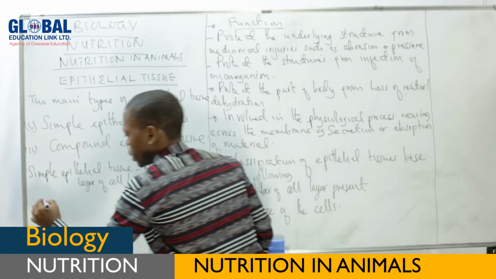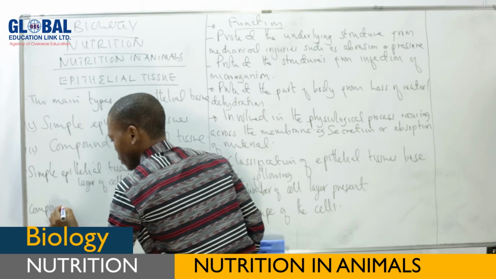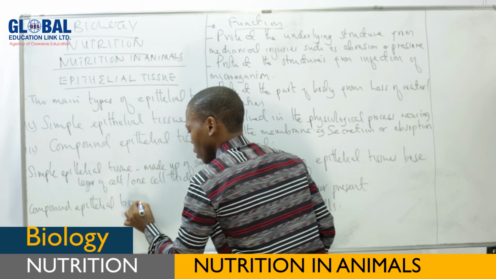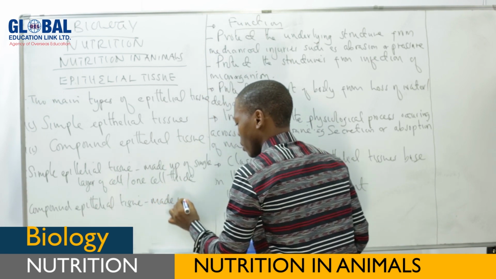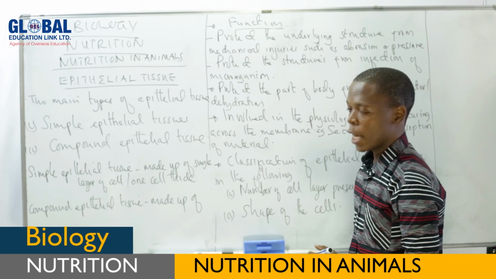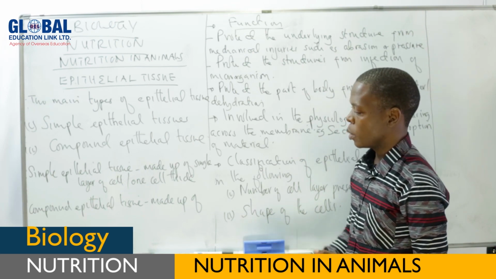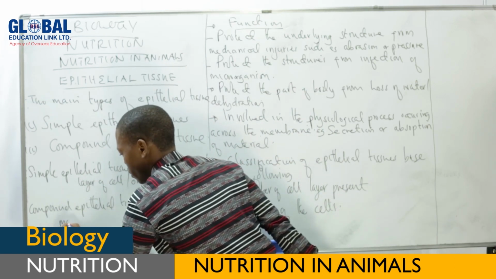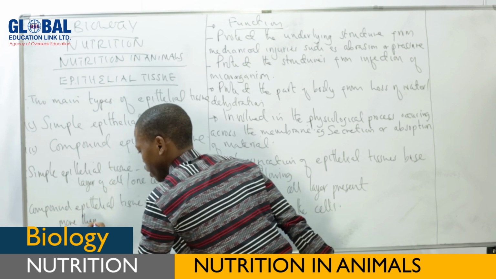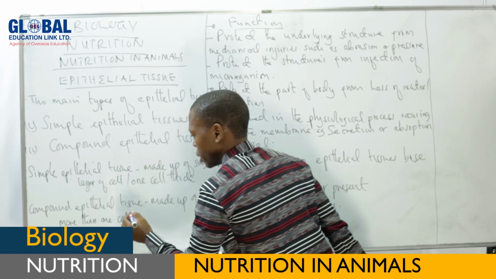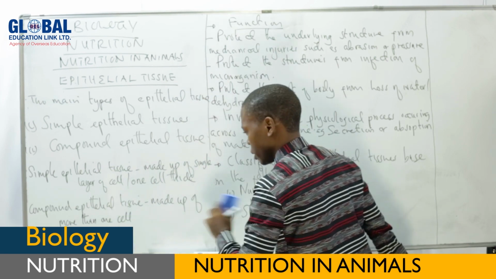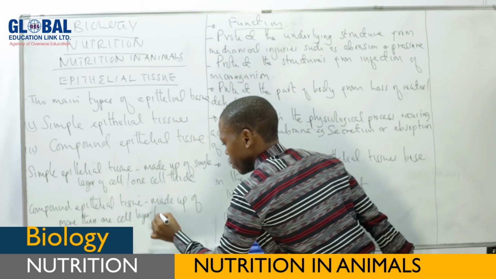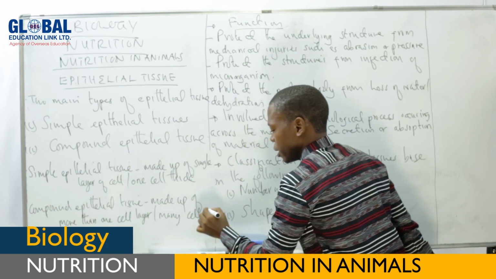These compound epithelial tissues are made up of many layers of cells, or we say multi-layered cells, or simply you can say made up of more than one cell layer, or many cells thick.